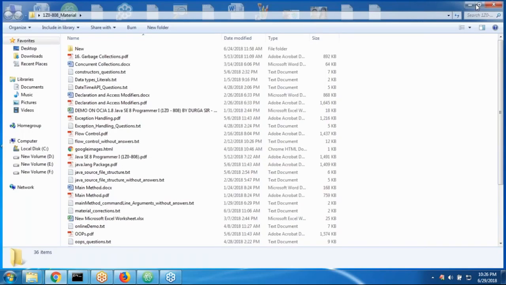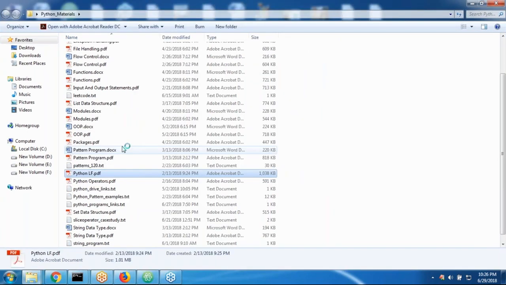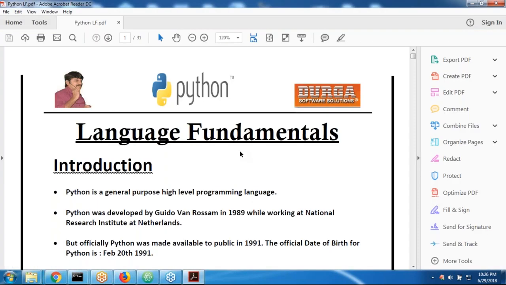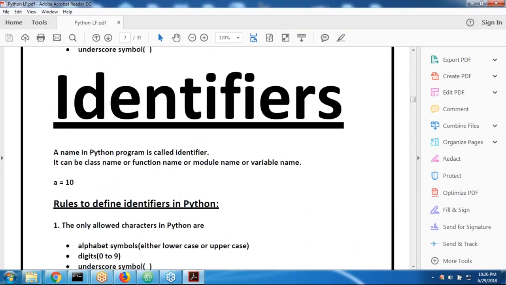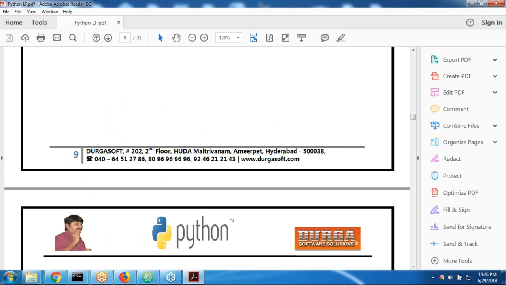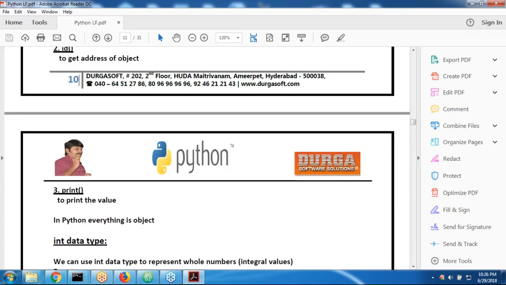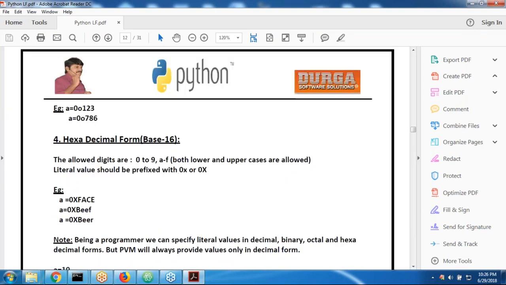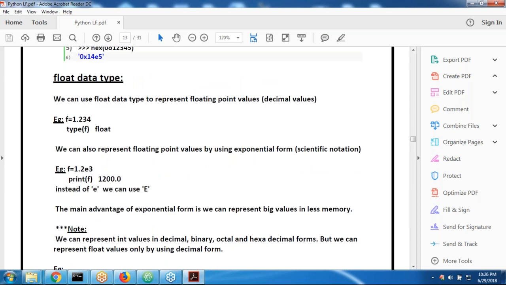Yes, here data types are there. Sir, now just let me go for float data type. Regarding identifiers, reserved words, and data types, sir, int type we covered. Next and after that, binary, octal, hexadecimal, and float type just now. Each and every point I covered.